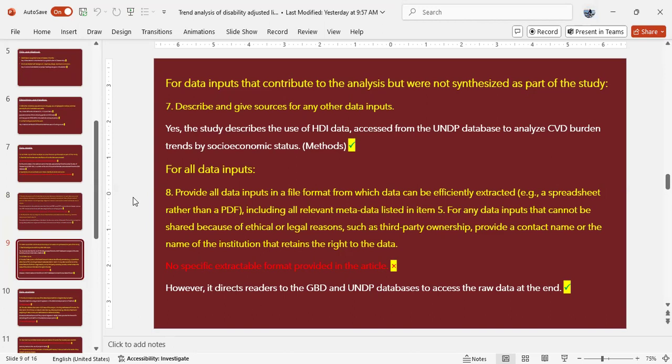For all data input, provide all data inputs in a file format from which data can be efficiently extracted. Example given is spreadsheet rather than a PDF, including all relevant metadata listed in item 5. For any data input that cannot be shared because of ethical or legal reasons such as third-party ownership, provide a contact name or the name of the institution that retains the right to the data. No specific extractable format provided in the article. However, it directs readers to the GBD and UNDP database to access the raw data at the end.